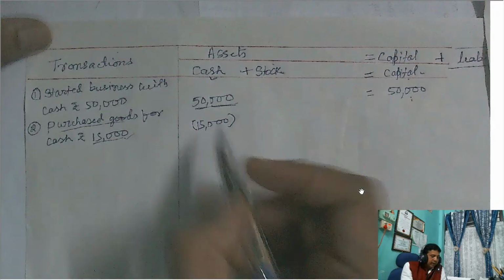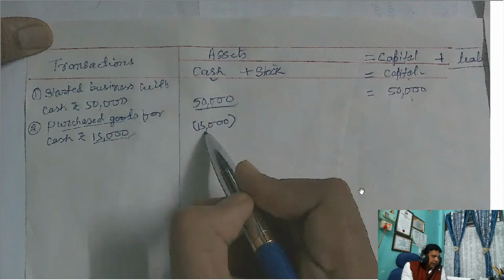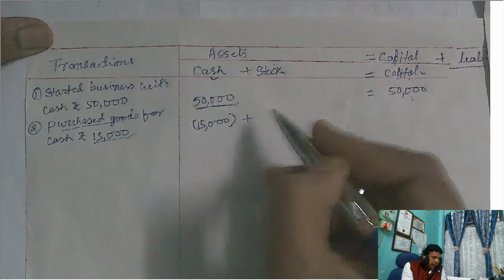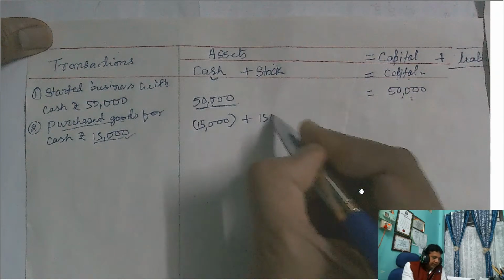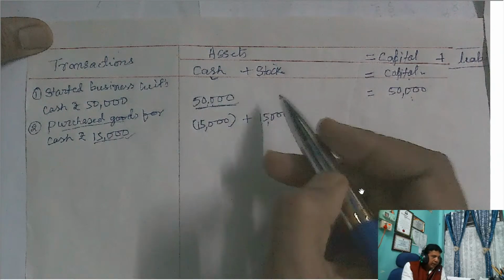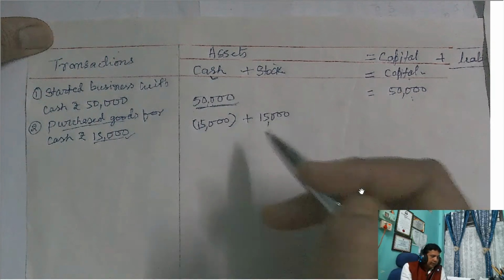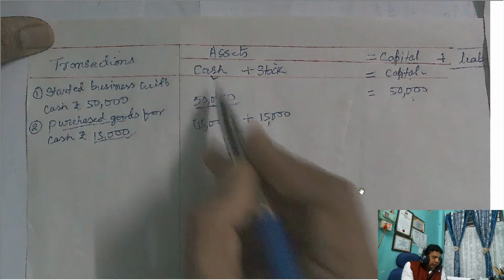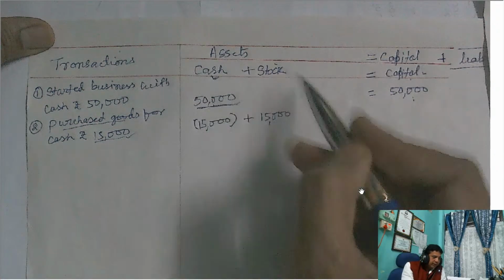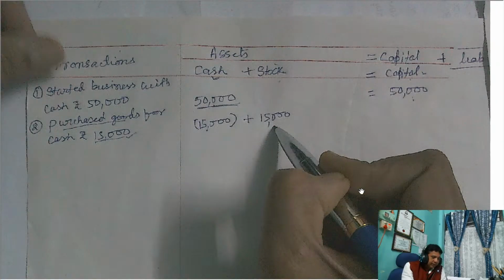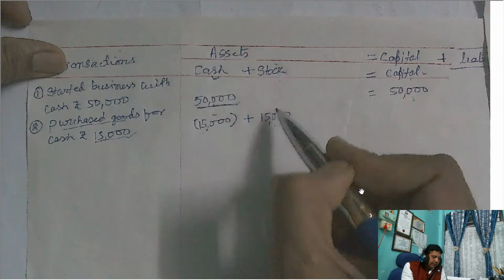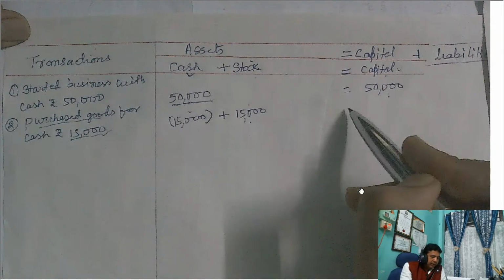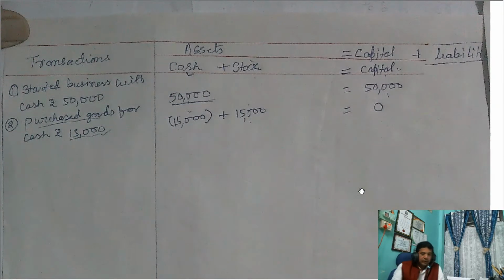So, is it understood? Goods purchased 15,000, and goods worth an equal value of 15,000 are coming in. That is stock coming into the business. So one is coming, another is going. That is the twofold effect. 15,000 has gone from the cash balance and 15,000 value of goods has come into the business. This is one effect, this is the second effect. Now, this transaction does not affect the capital balance, so you put zero.